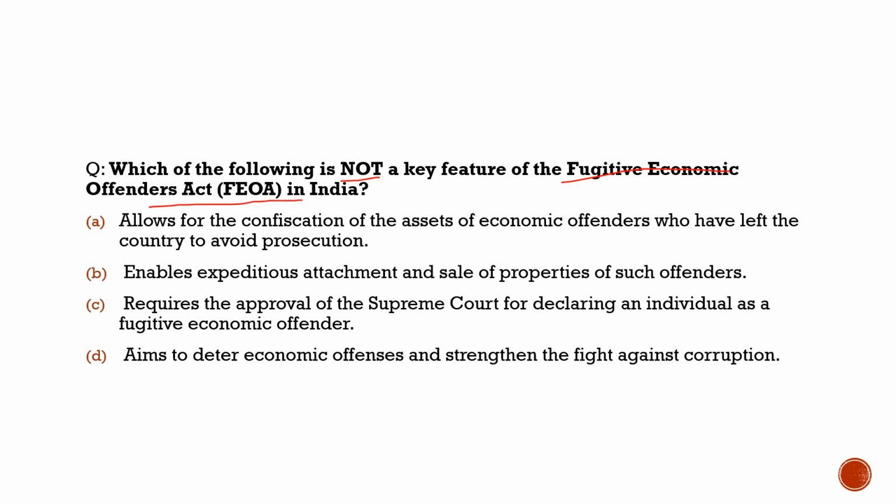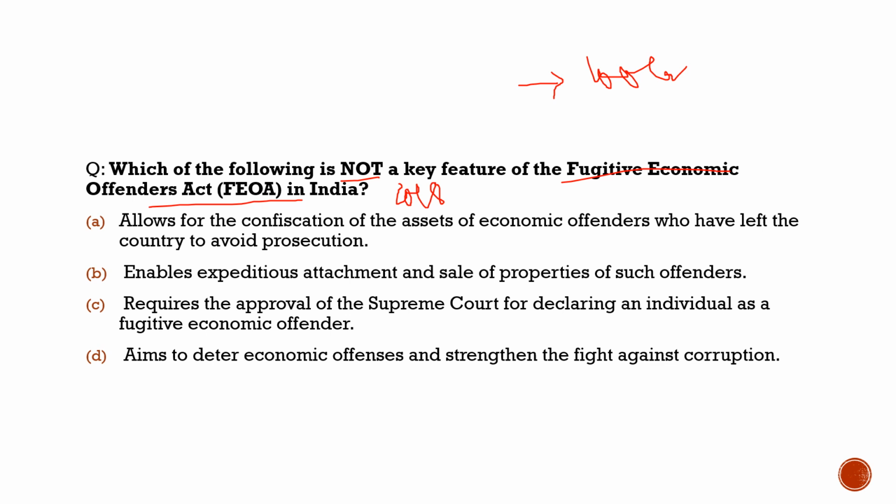The Fugitive Economic Offenders Act in India was introduced somewhere in, I guess, 2018. Why has it been brought here? Because there are many economic offenders, for example Vijay Mallya and Nirav Modi. It refers to persons who have committed economic fraud in our country and fled from the country. And the limit to be a fugitive economic offender is that the money you have taken should be more than 100 crore rupees. If you have taken more than 100 crore rupees, you would be called a fugitive economic offender.